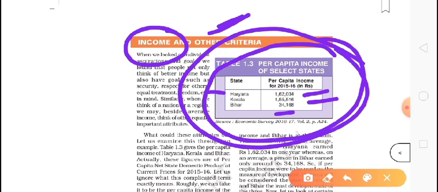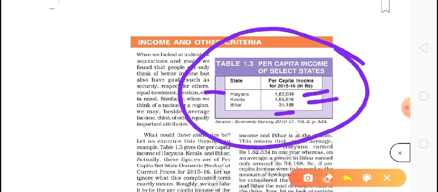As we can see here, Haryana people are getting more money. So if we talk about the income aspect, the per capita income, the money aspect, the people of Haryana have more money. Like this we can discuss.